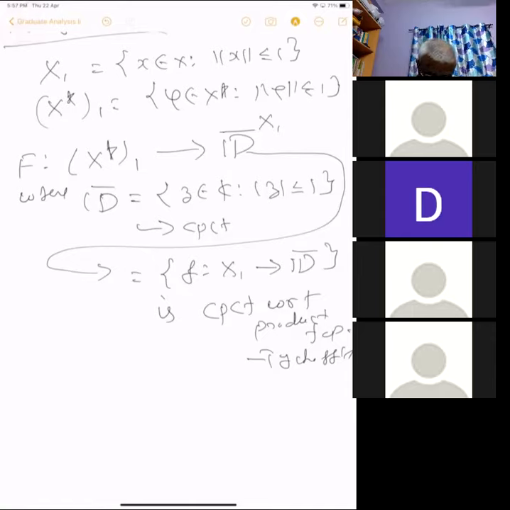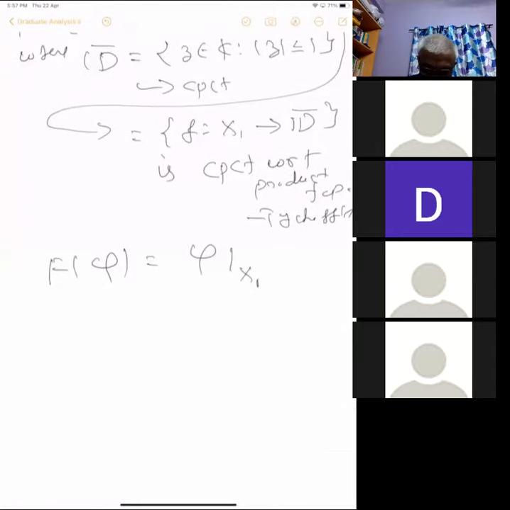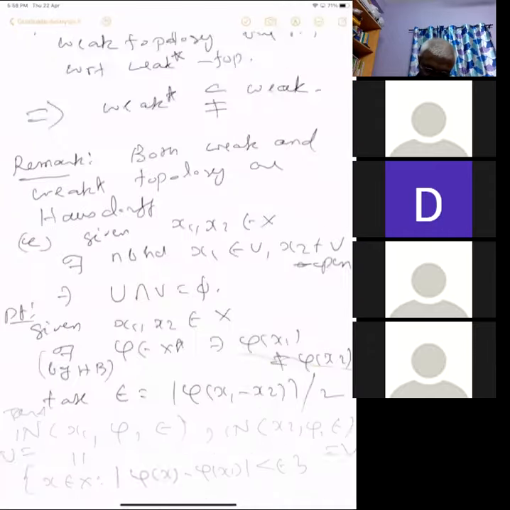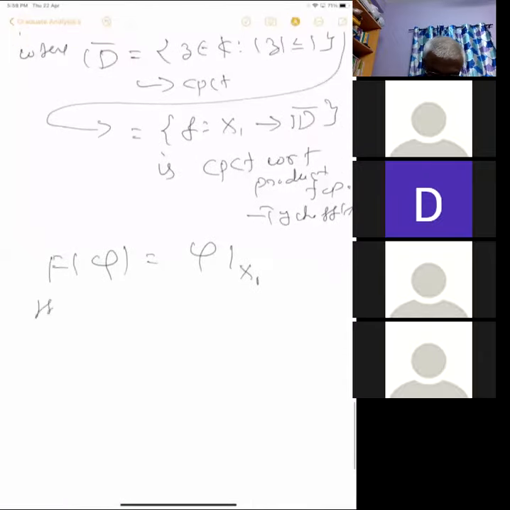The map is just the evaluation map, just the restriction. F of any phi equals phi restricted to X1. That's all. You have a linear functional phi, and you just restrict it to X1.